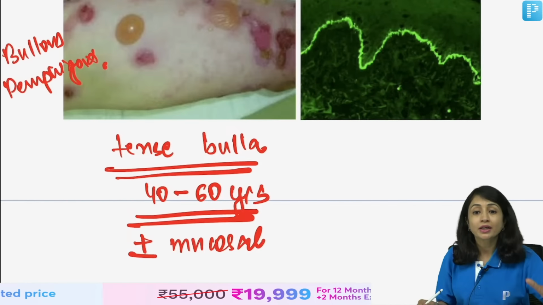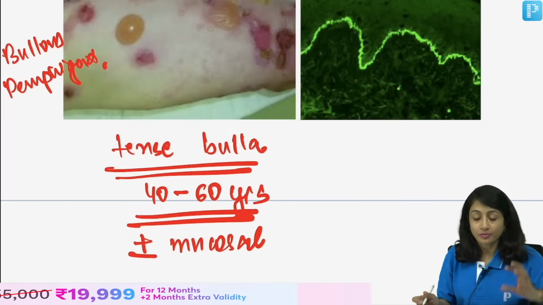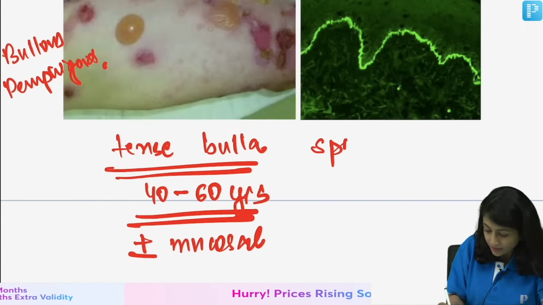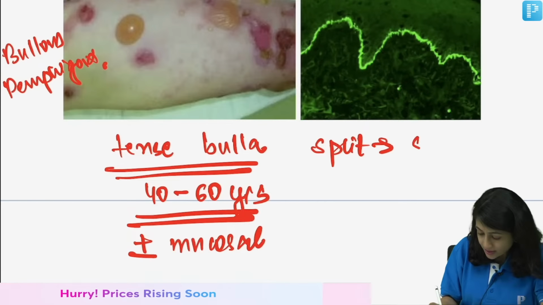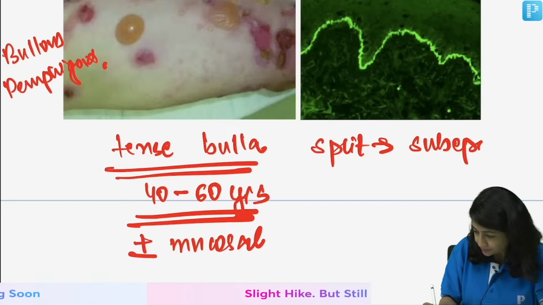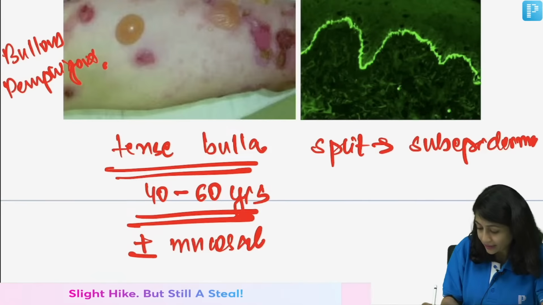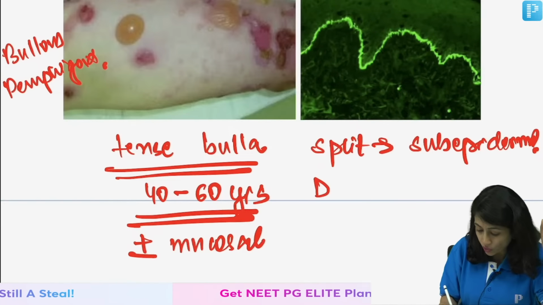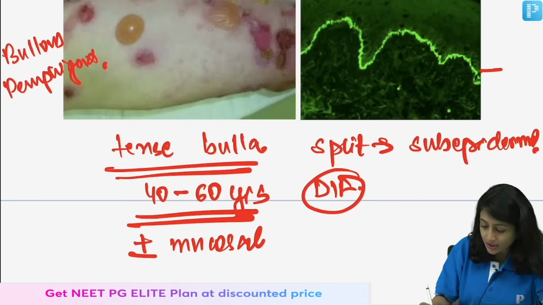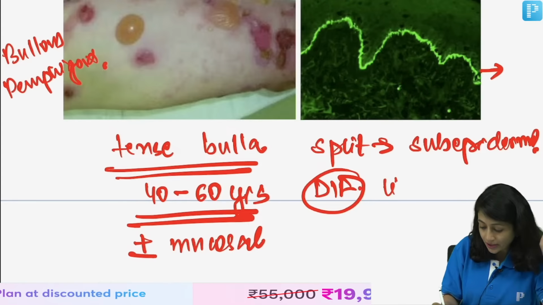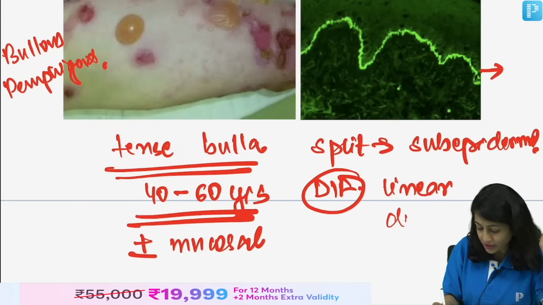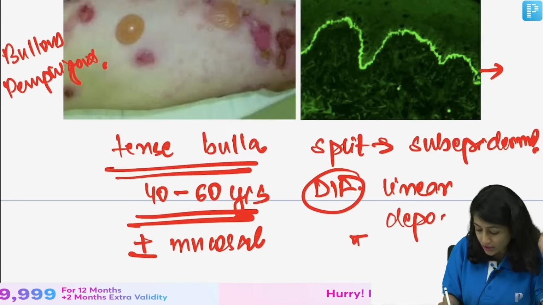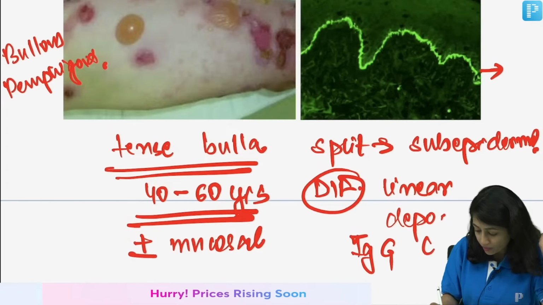Here you get tense bulla because the bulla is subepidermal. So here the split is subepidermal, or at the dermoepidermal junction. And so when you do a DIF, this is what you see. You see linear deposition of IgG and you can also see deposition of complement 3.